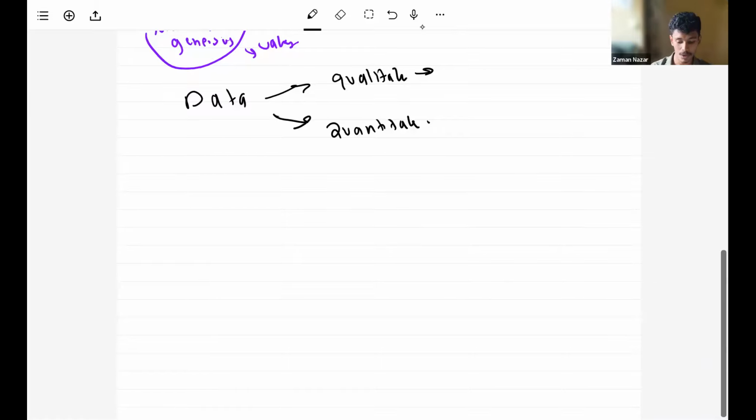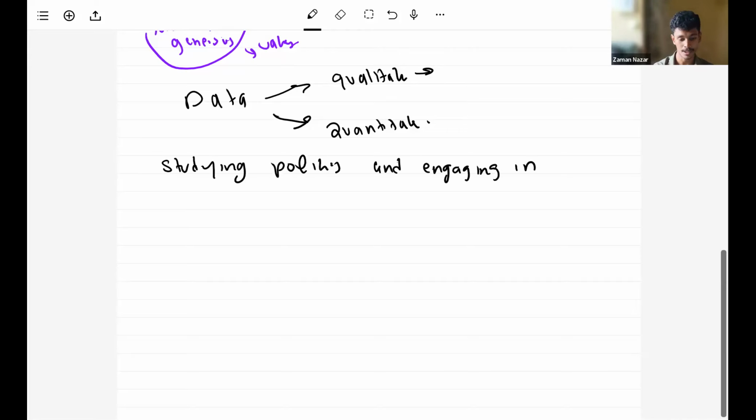This is the most important part here in political science. Studying politics and engaging in practical politics are totally different.